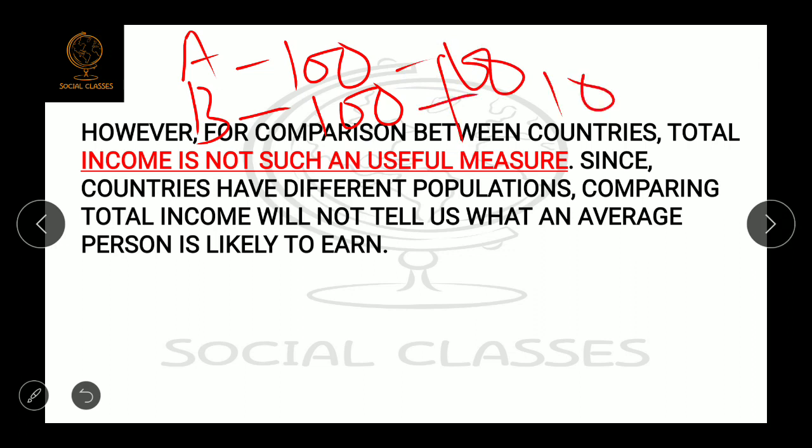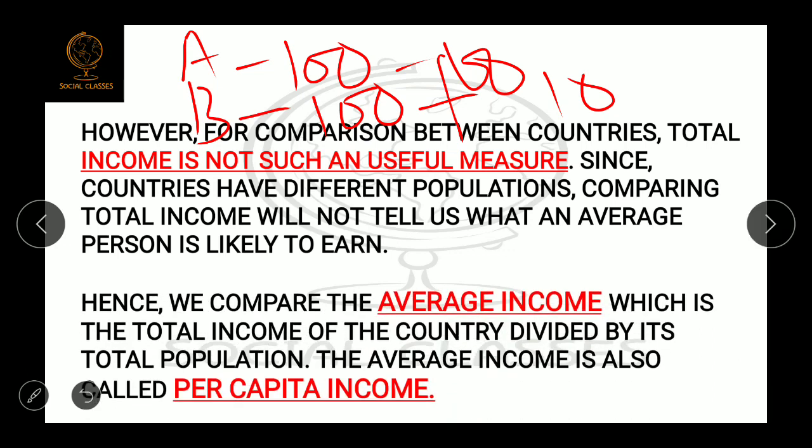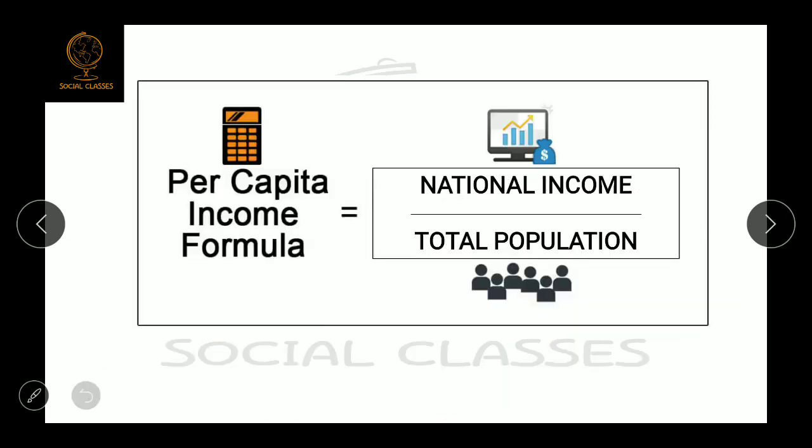Now if I ask you which country is richer, obviously you will say country B. Why? Because both countries are earning the same money, both have 100 rupees, but country A has 100 people and country B has 10 people. So in this case, one person on average will be earning 10 rupees in country B, but 1 rupee in country A. This is called average income or per capita income. How do we calculate the average income? We calculate the average income or per capita income of a nation by dividing the total income of that country by its total population.